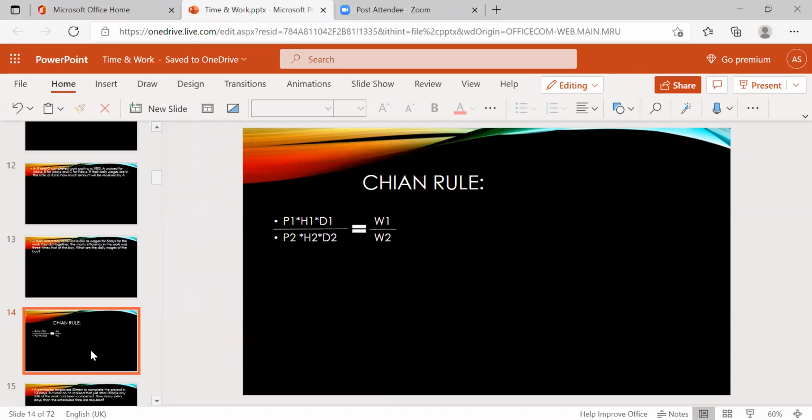Now come to the second concept of today's class: the chain rule. What is the chain rule? The chain rule is where they give two comparisons: persons, hours, days, and work.